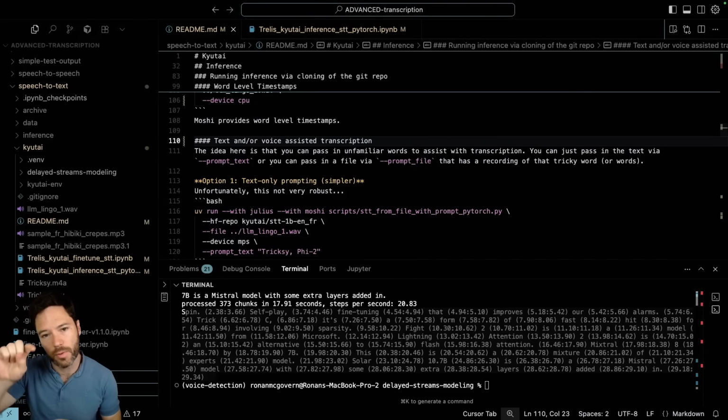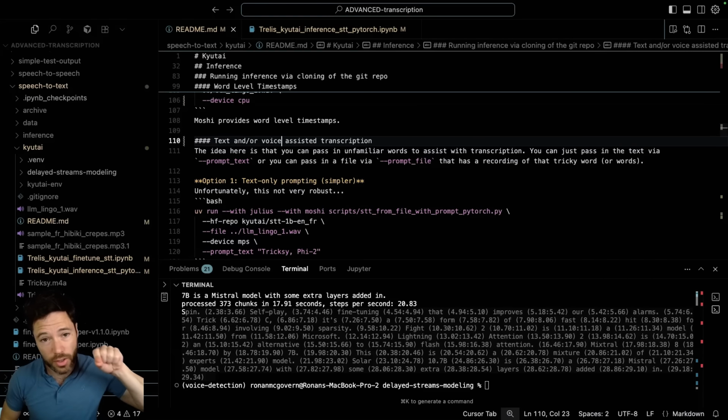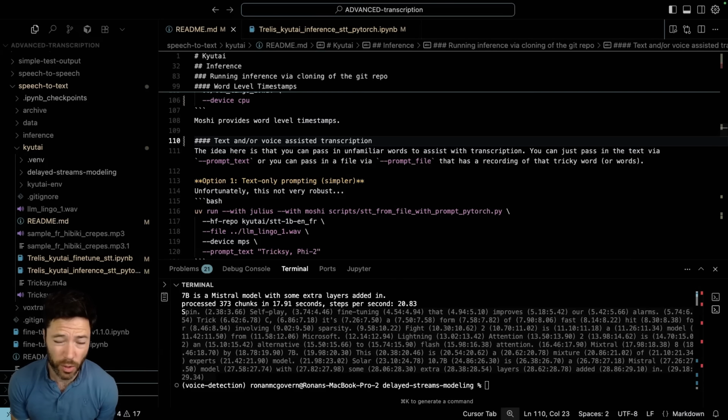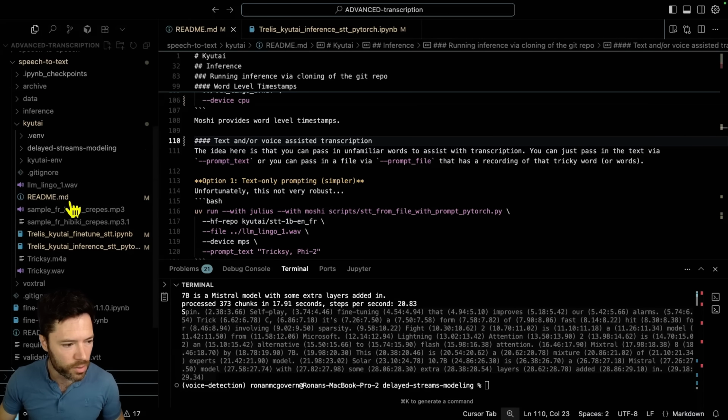The idea is that before it transcribes, you inject a word that is unfamiliar, either the text or you inject some audio that's unfamiliar. I have found that it really only works if you inject both. If you just put in a word it's unfamiliar with, it won't really transcribe it correctly. So let me give you an example, and it's based around that.